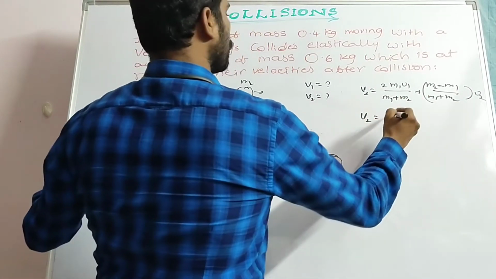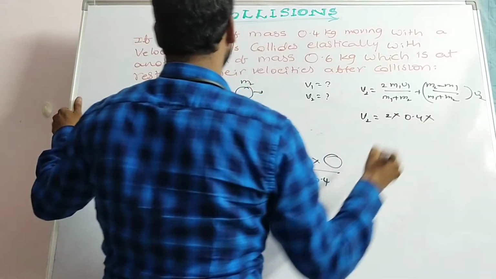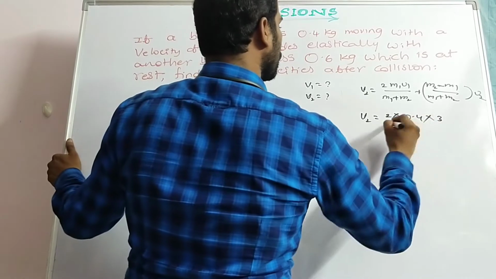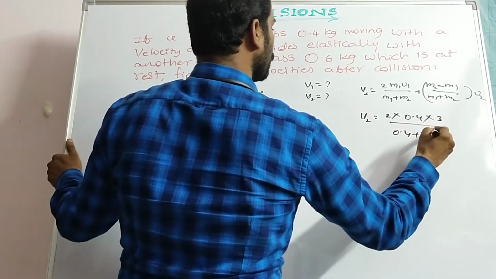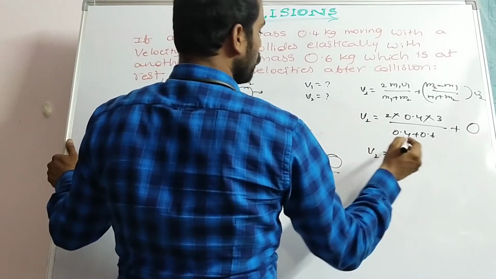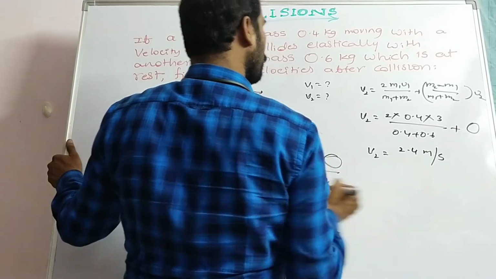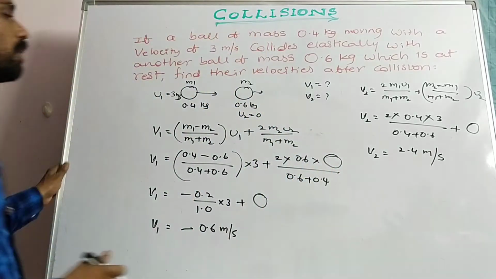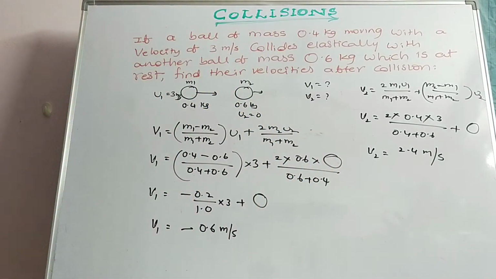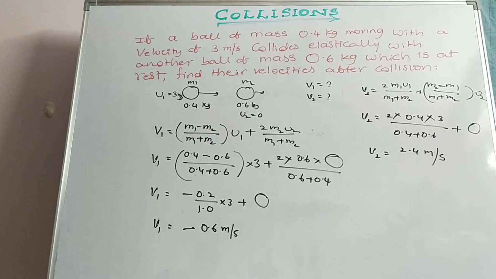Now v2 is equal to 2 into m1, 0.4, into initial velocity 3, by (0.4 plus 0.6). So v2 is equal to 2.4 meter per second. So the two velocities are v1 equal to minus 0.6 meter per second and v2 equal to 2.4 meter per second.